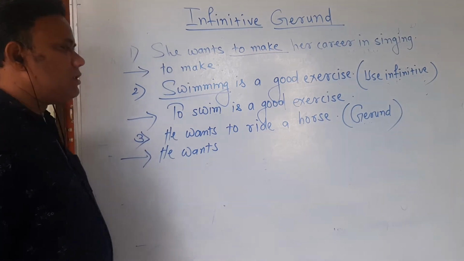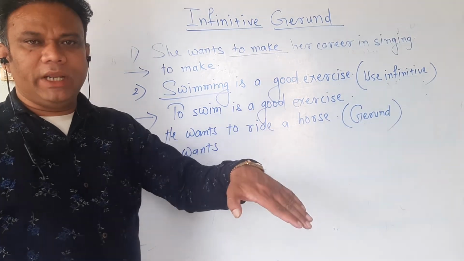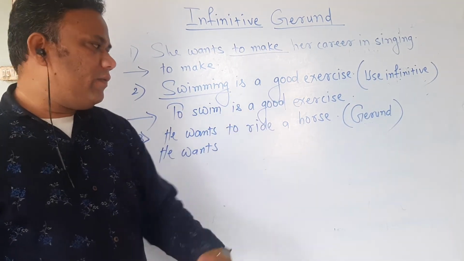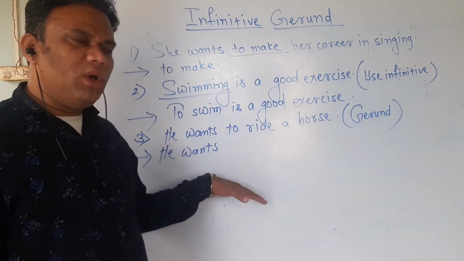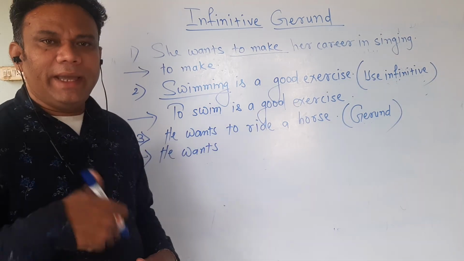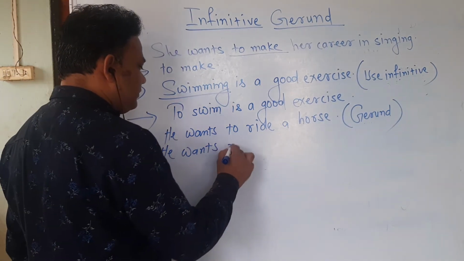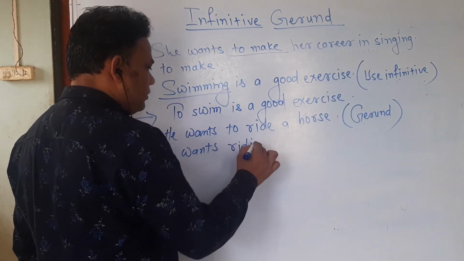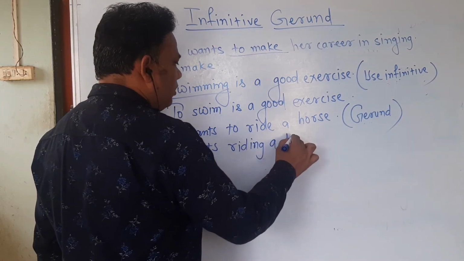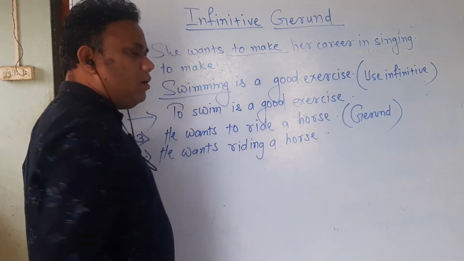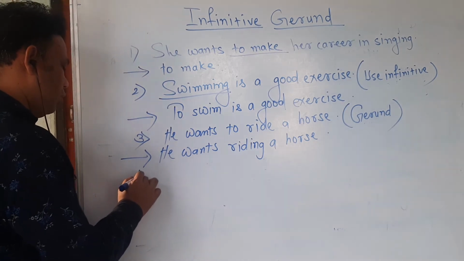To ride is the infinitive, and if we want to convert it into a gerund, we have to cancel the preposition to and add the suffix ing to the verb ride. He wants riding a horse. One more sentence.